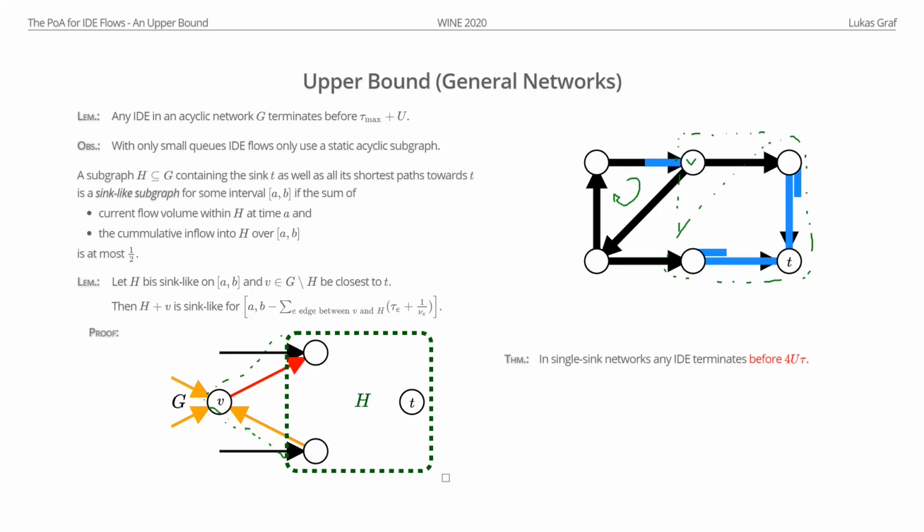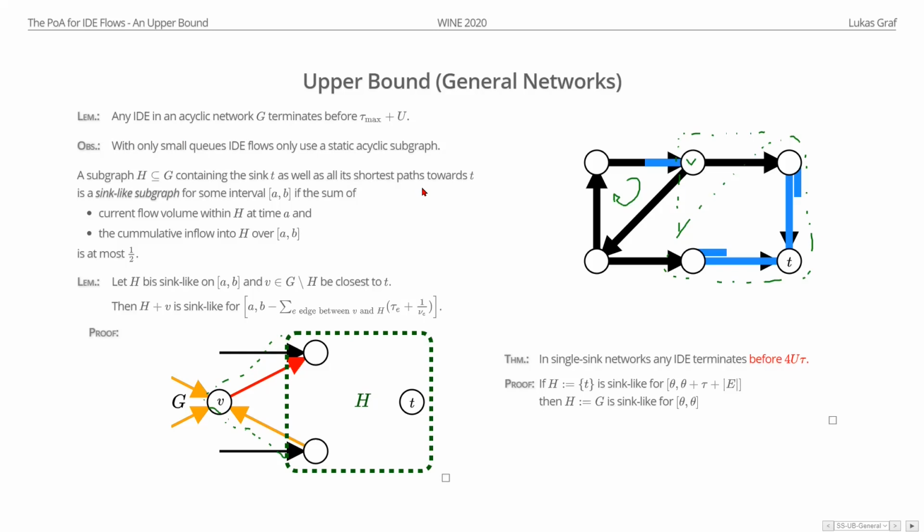And to show this, let's look at the sink, the actual sink node. Well, if the sink node is sink-like for a long time interval, like this, so there's basically almost no inflow into the sink, then we can extend it by adding the closest node, the next closest, and so on. And finally, we will have that the whole graph is sink-like at the start of this interval. But if the whole graph is sink-like, the total flow volume in the whole graph is small. Therefore, we have small q's.